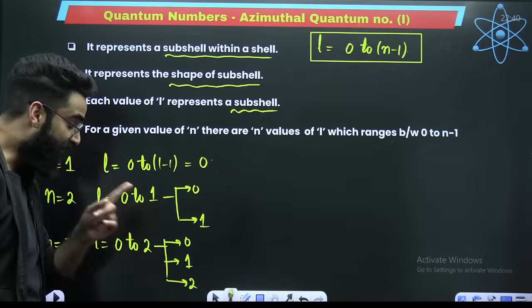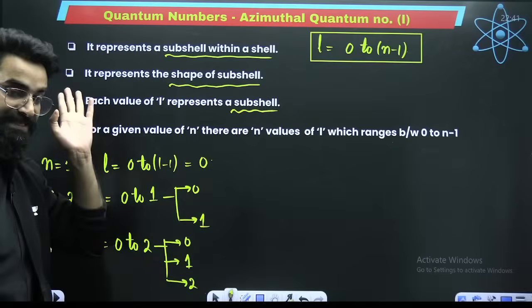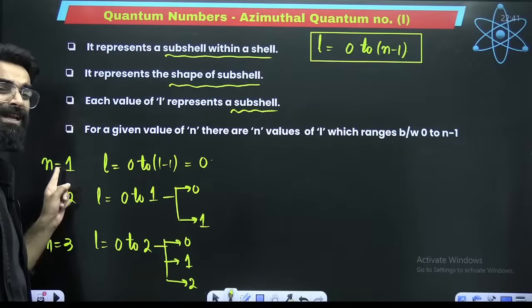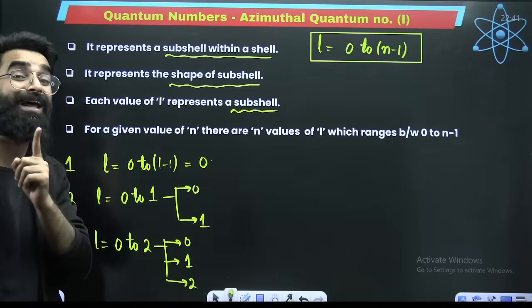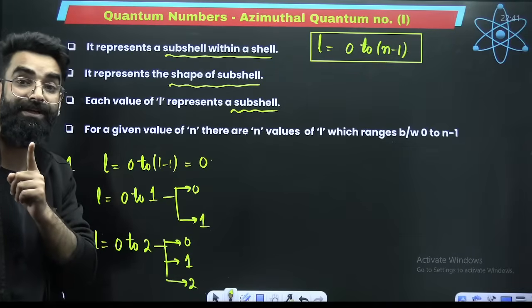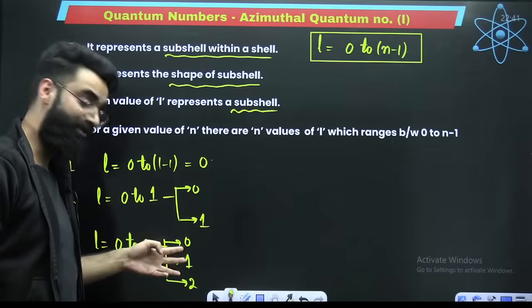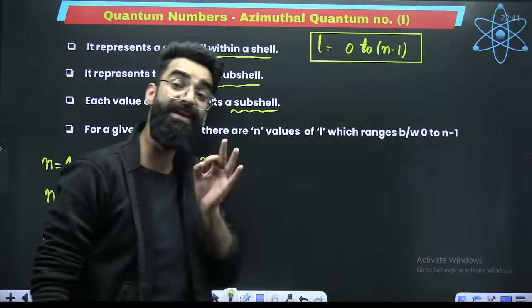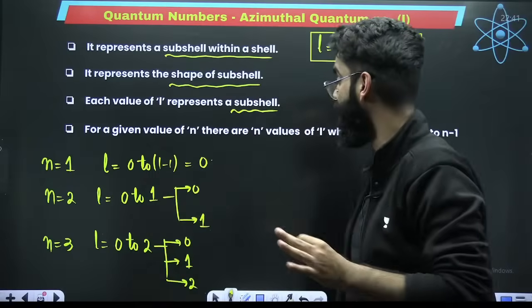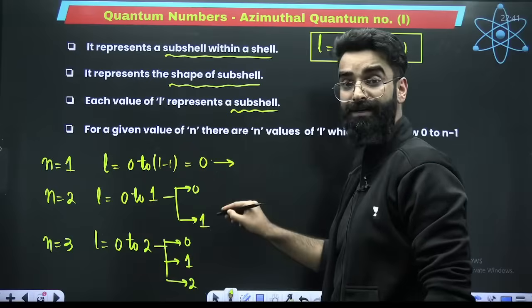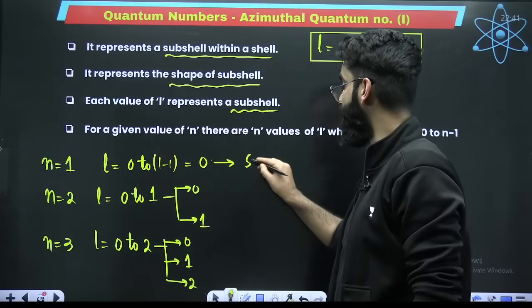I told you every value of l represents a subshell. How many values of l did I get for the first shell? I got one value of l for the first shell, and that value was equal to 0. Here I got 2 values of l. Here I got 3 values of l. Every value of l represents a subshell. It tells you that in the first shell, there'll be one subshell, which will be designated as s subshell.